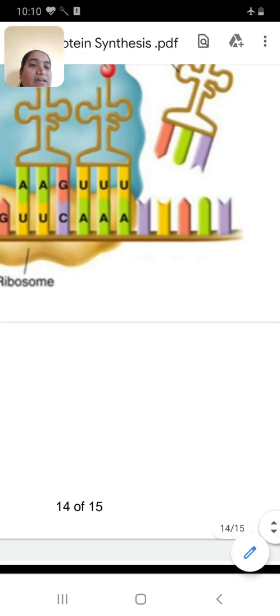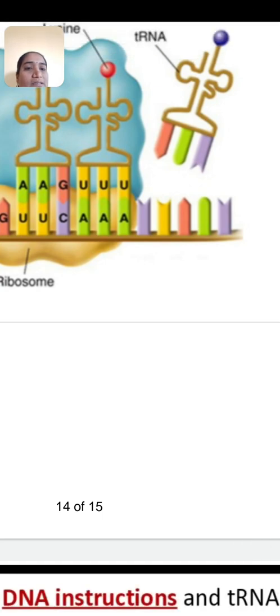The mRNA also has some additional sequences which are not translated, and they are referred to as untranslated regions, or UTR for short. For an MCQ, a question may be asked: what are untranslated regions or where are they found?